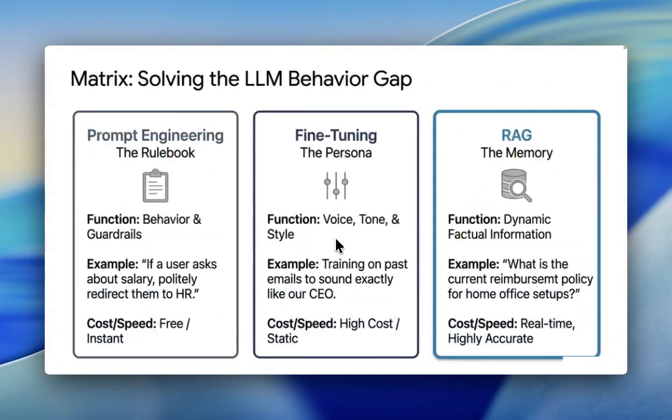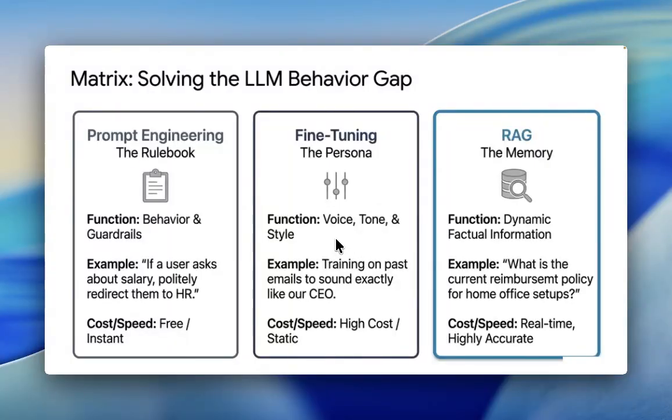and hands, external tools. Prompt engineering: the rule book. Function: behavior and guardrails. If a user asks about salary, politely redirect them to HR. Cost: free and instant. Fine-tuning: the persona. Function: voice, tone, and style. Example: training on past emails to sound exactly like our CEO. Cost: high, and static.